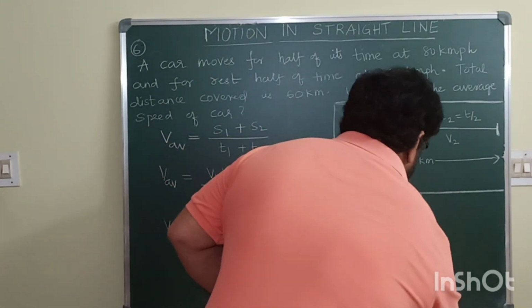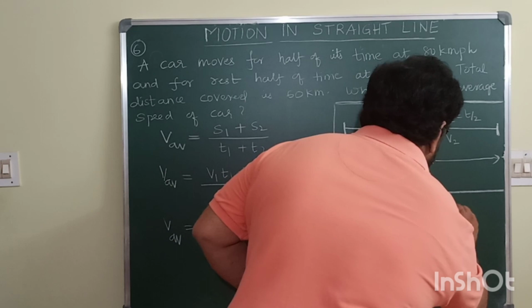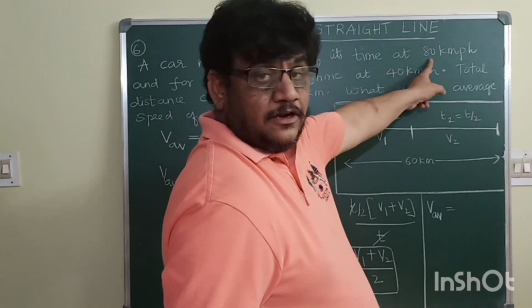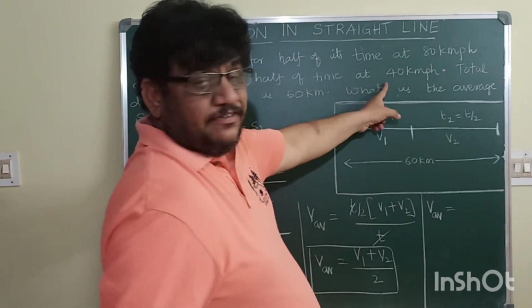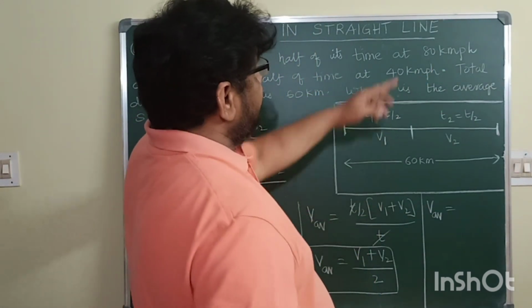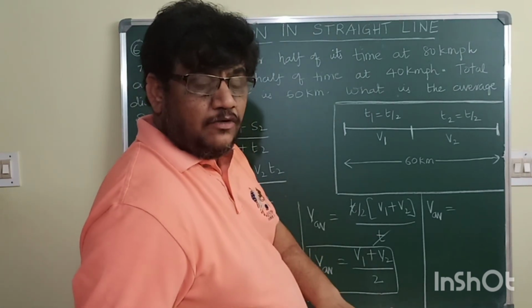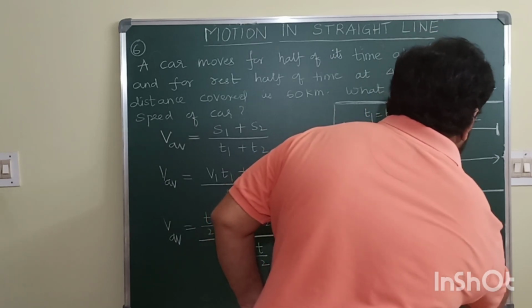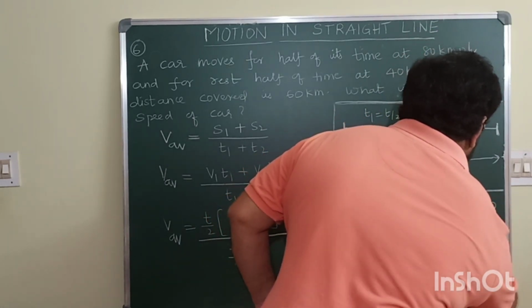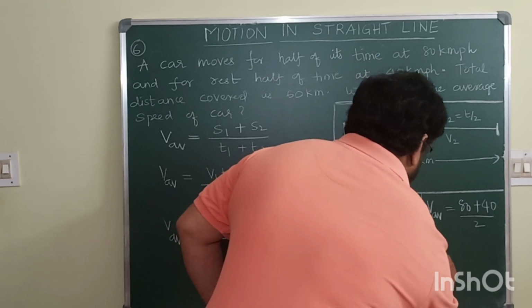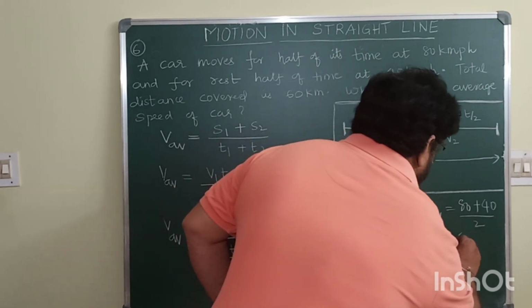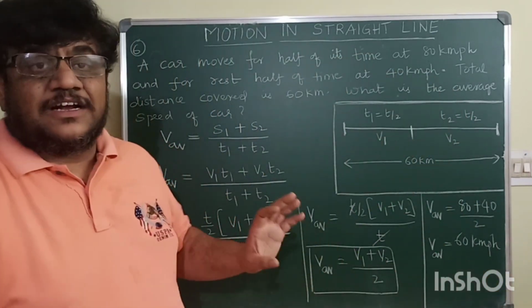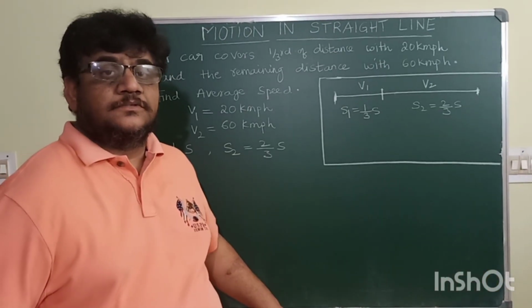So what will you get as the answer? V average is, V1 is given as 80 km per hour. V2 is given as 40 km per hour. 80 plus 40 is 120 km per hour divided by 2. So V average is 60 km per hour, the average speed for the car. That is the 6th problem.